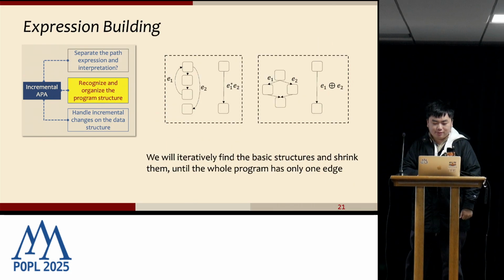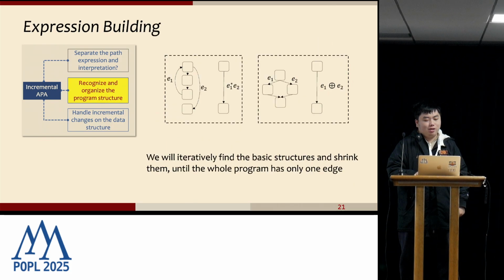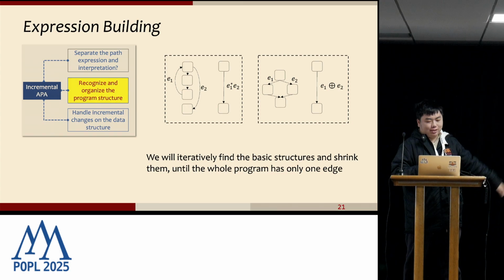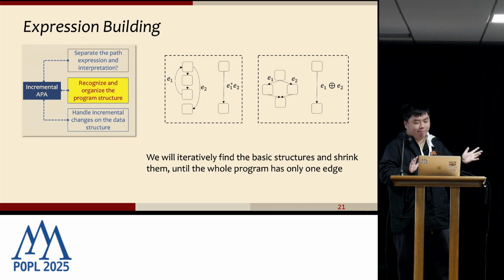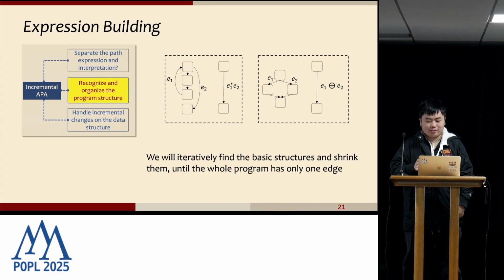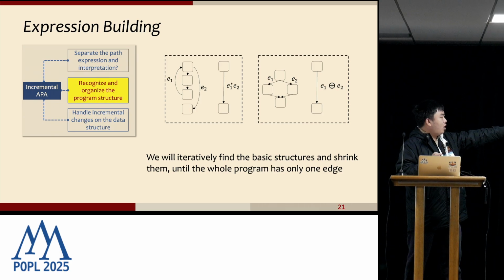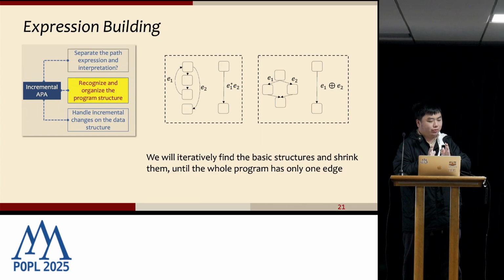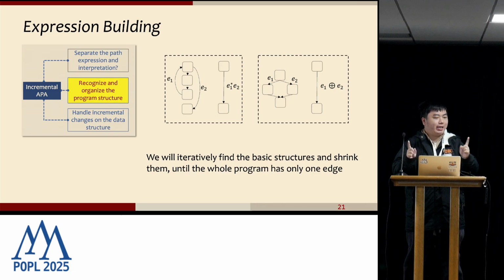To summarize the previous process, we were identifying these 2 basic structures iteratively from the program, the loop structure and the branch structure. We scan the whole program to see if we can find them. Once we find them, we'll shrink them into one edge. Notice that when multiple nodes gradually connect together, like if we already shrank a node, we also need to shrink them into one node. By iteratively doing so, finally the program will have only one edge.